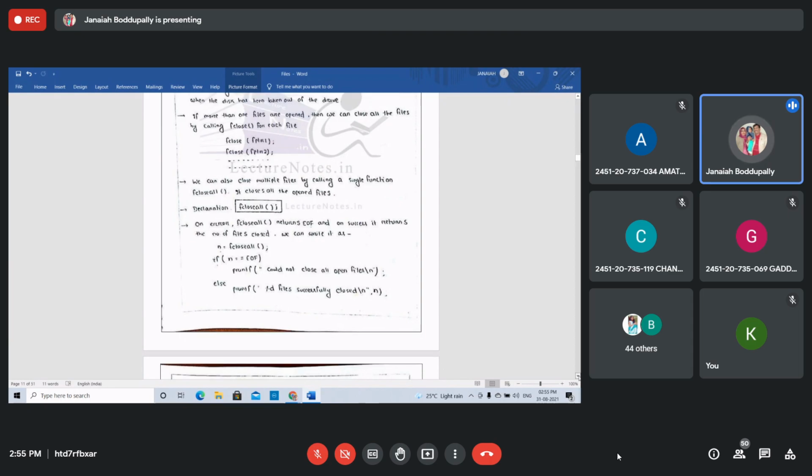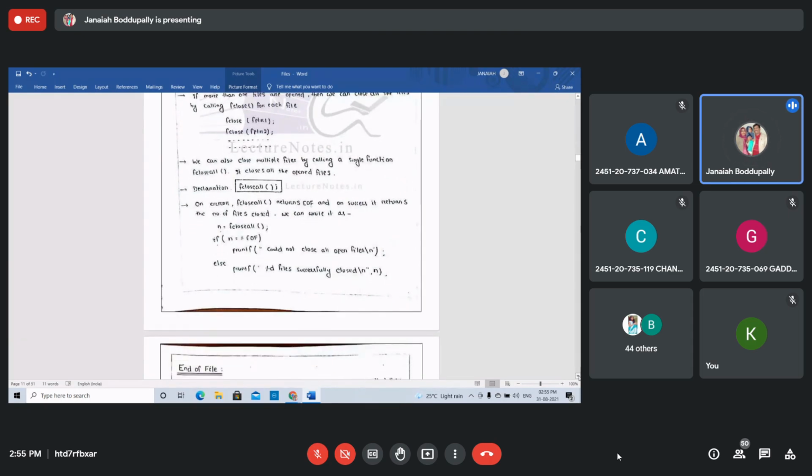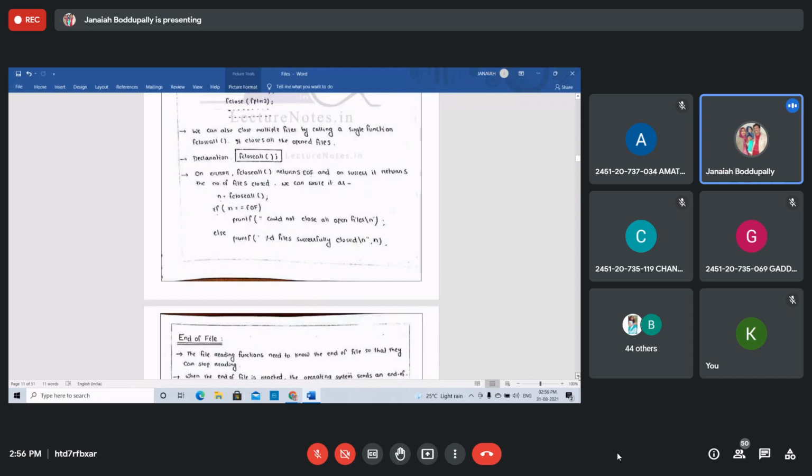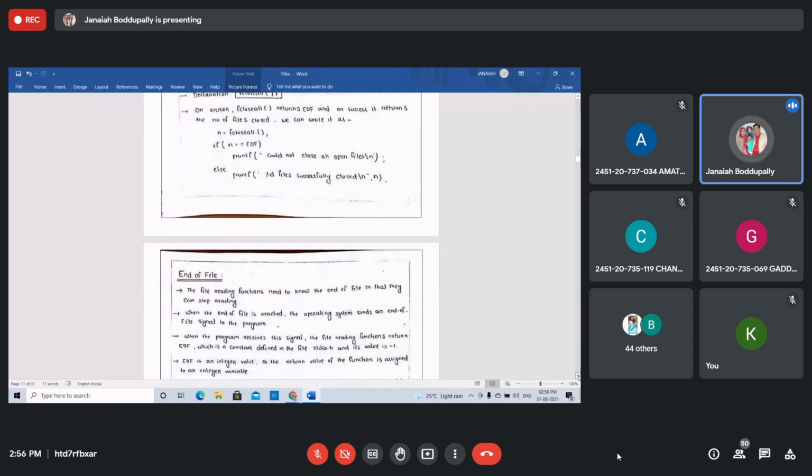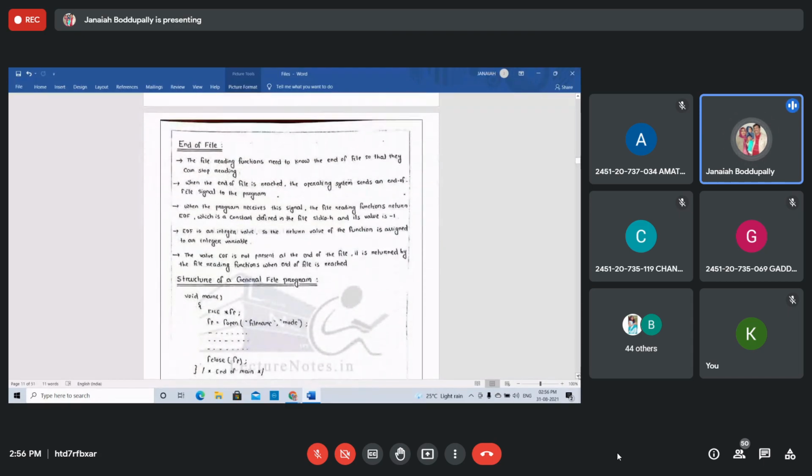We can write it like this: n = fcloseall(); n is the number of files. If n equals EOF, printf "could not close all open files"; else printf "%d files successfully closed". This is the syntax. If n equals end of the file, it prints could not close all open files. Otherwise, it gives the count of the number of files closed. What is end of file?